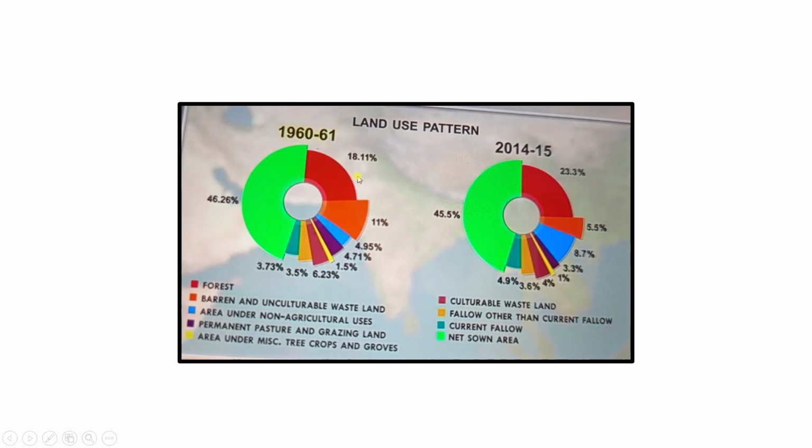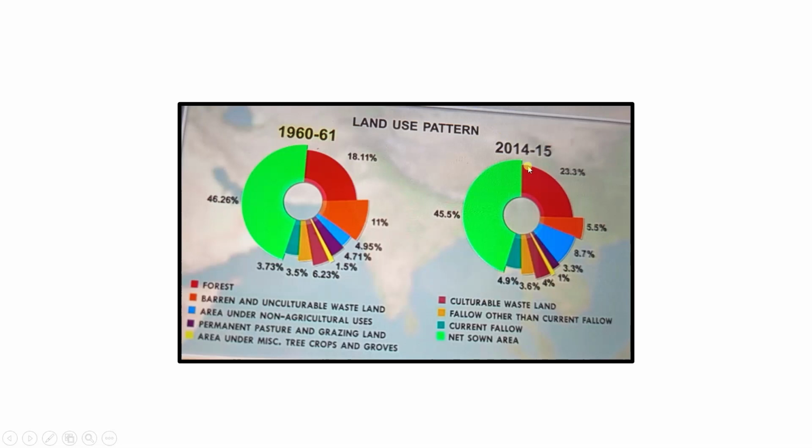So in 1960-61, 18.11% of land area was under forest, right? Whereas in 2014-15, it was 23.3%. So you can see from this diagram that there has been an increase in the forest cover. From 18.11% in 1960-61 to 23.3% in 2014-15, you can see that the land area under the